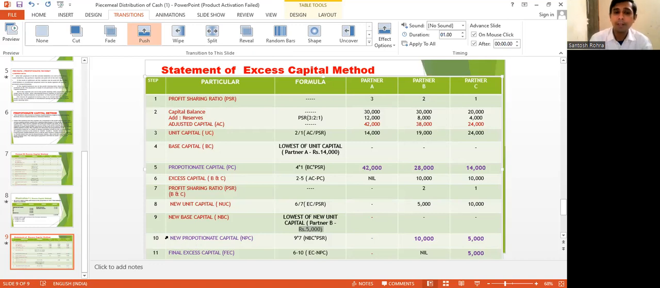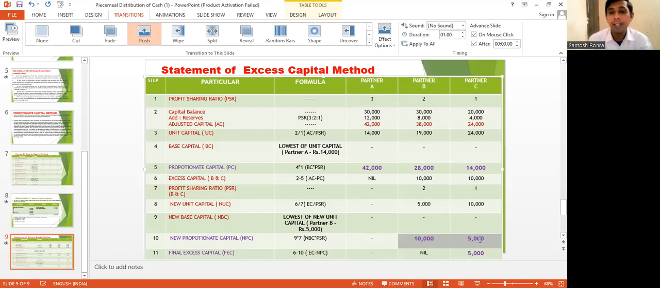After the new base capital, we'll come to the new proportionate capital, by multiplying the base capital with the PSR, profit sharing ratio. So 2 multiplied by 5,000 is 10,000. 1 multiplied by 5,000 is 5,000. 1 multiplied by not 10,000, 1 multiplied by this base capital. We have to multiply base capital to arrive at proportionate capital. So now you see that new proportionate capital is 10,000 and 5,000.